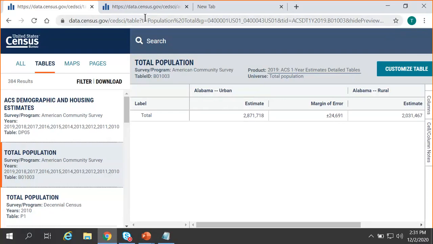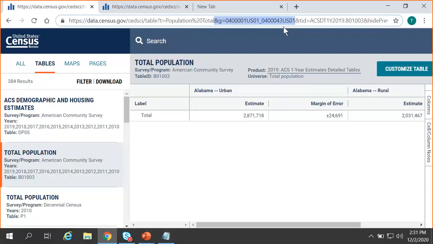So one option that you could use to narrow that down is the first tip that we showed, select your data set first. That may narrow that list of results down for you, especially if you wanted American Community Survey data instead of decennial census. But another way that you can go about selecting and specifying geographies on the site is through the URL. If you're tuning into this webinar, you may already be familiar with geography ID. There is a component of the URL that serves to capture your geographic selection.